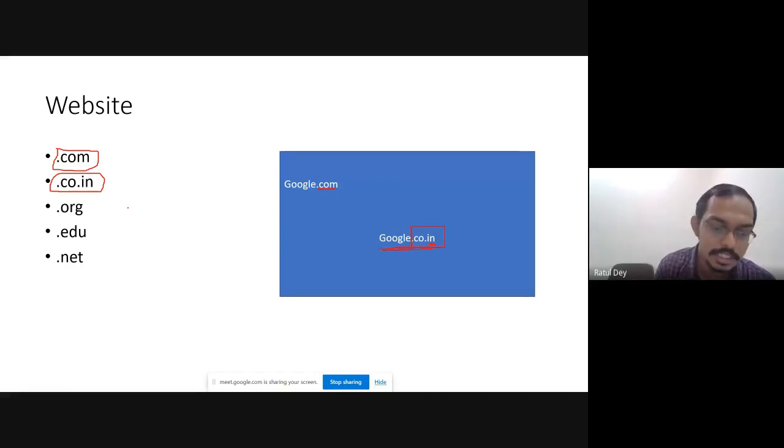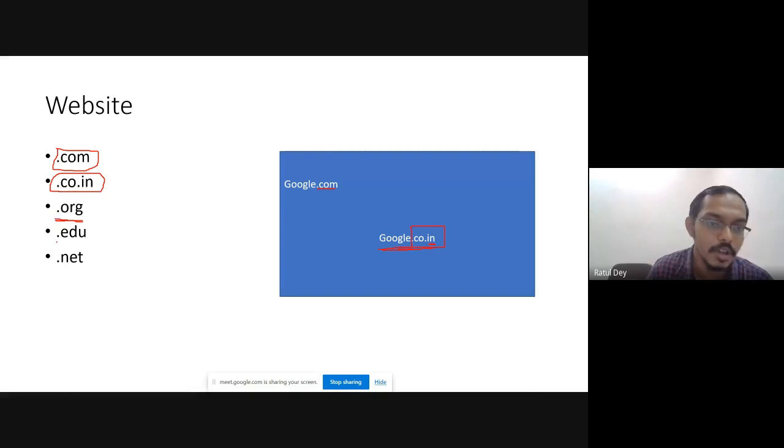So .pk means the server of this particular website is in Pakistan. And another part is .org. .org is used for organizational websites. If any website ends with .org, that means this is an organizational website.